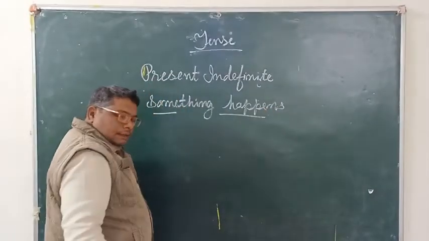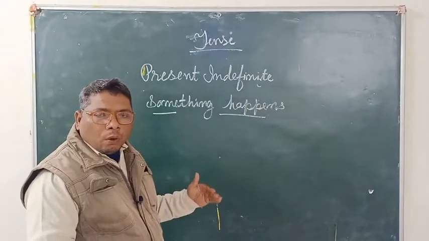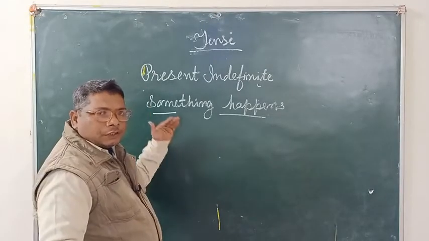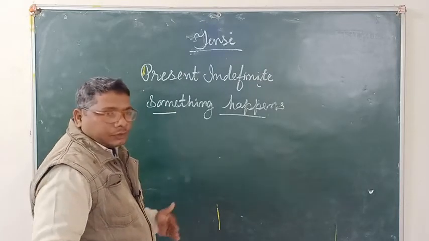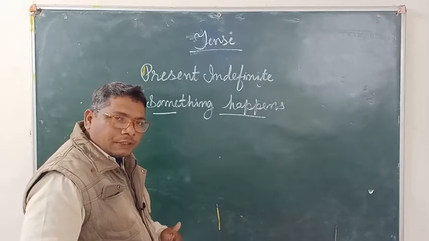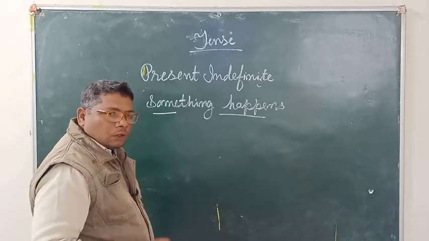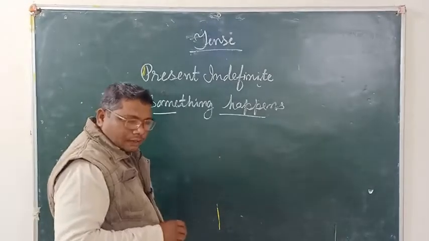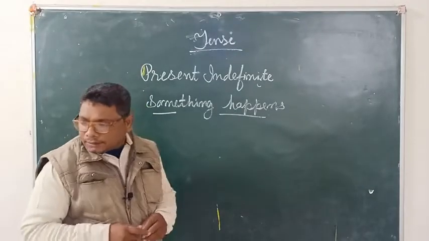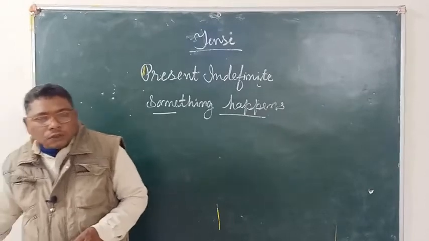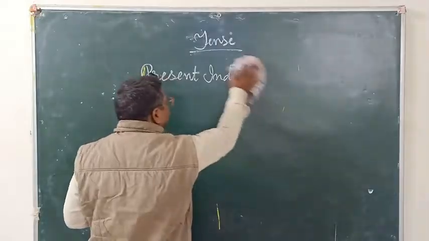The things that happen sometimes, or the things that happen usually or regularly in the present situation, we can say that is present indefinite. And how can we recognize that it is present indefinite? What is the sign to recognize a present indefinite? How can we understand?